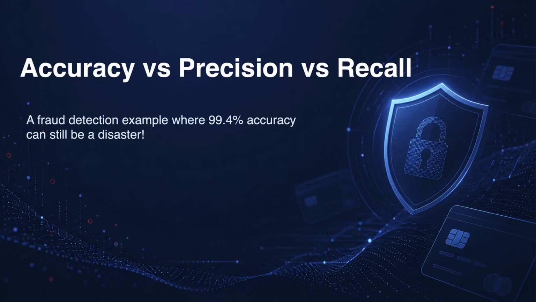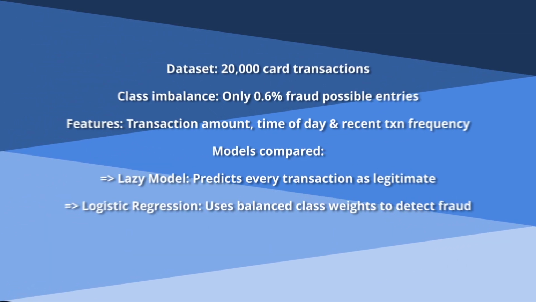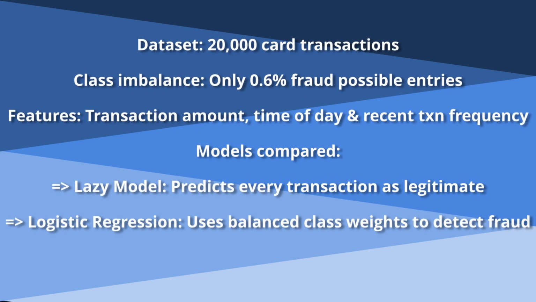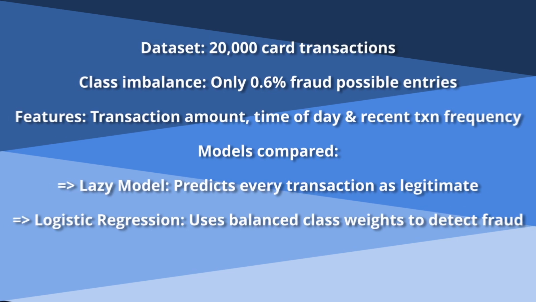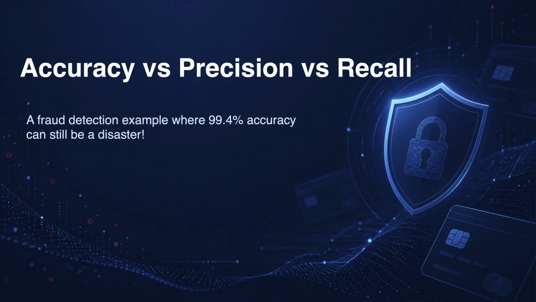In this video, we are going to understand one of the most important ideas in machine learning evaluation, the difference between accuracy, precision, and recall. We will use a fraud detection example because it makes the problem very real. By the end, you will see why a model that looks amazing with 99% accuracy can still be practically useless if it does not catch the rare class that actually matters.